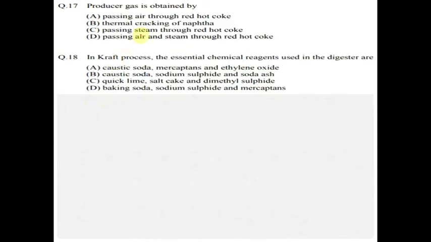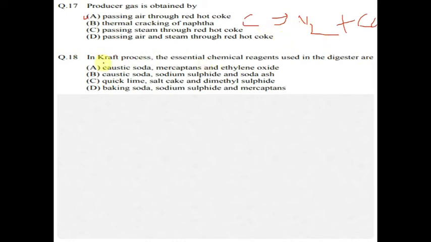Okay, theoretical question. Producer gas. So what is producer gas? I hope you know. Producer gas is nothing but CO plus N2. Producer gas can be made by passing air through red hot coke. So air plus carbon or coke, we get N2 plus CO.